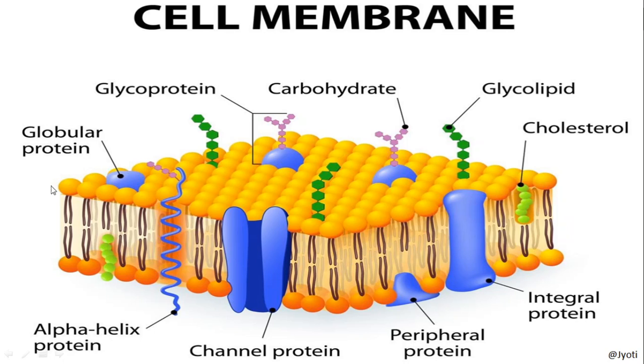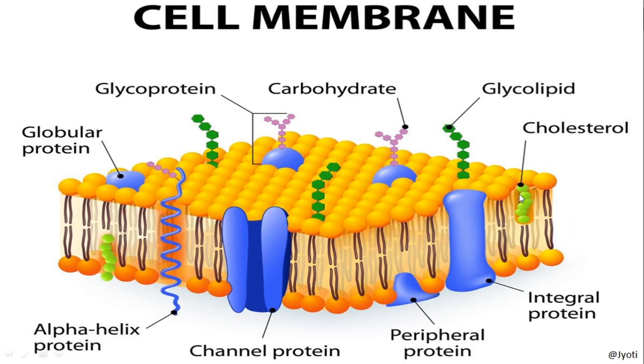Here you can see these blue color structures are different types of proteins. You can observe that some of the proteins are very deeply situated, whereas some proteins are superficially situated. And as I said, carbohydrates are also present.